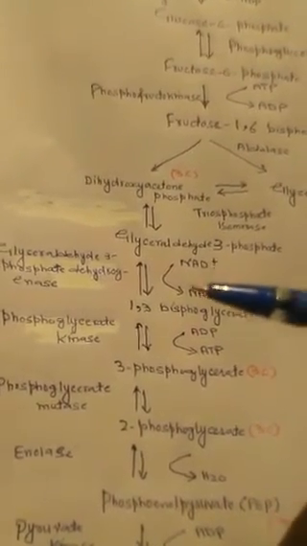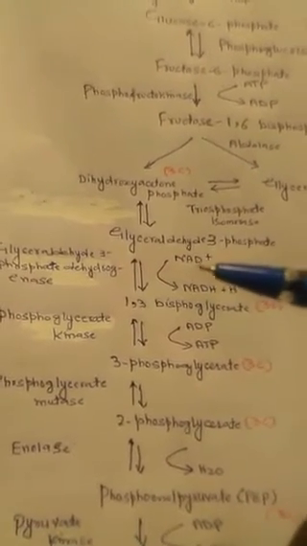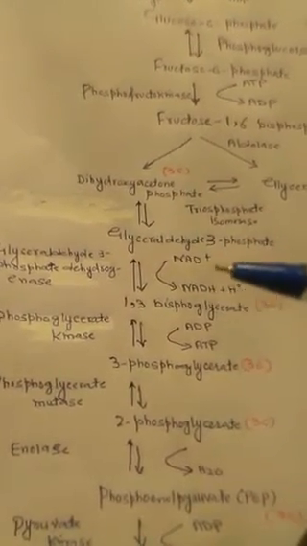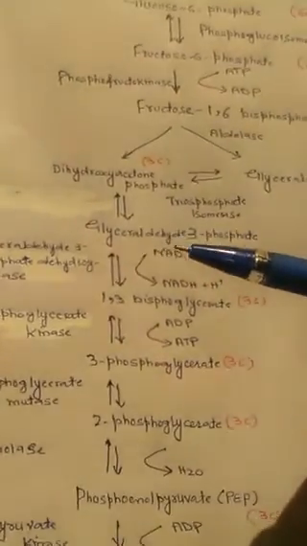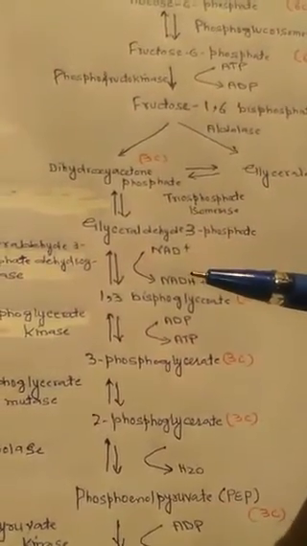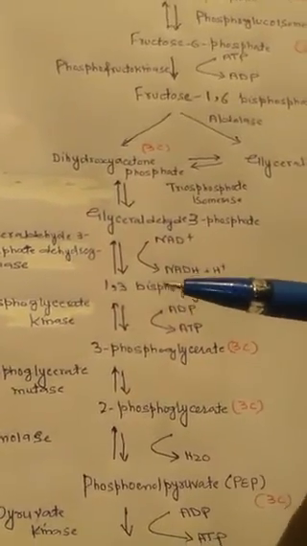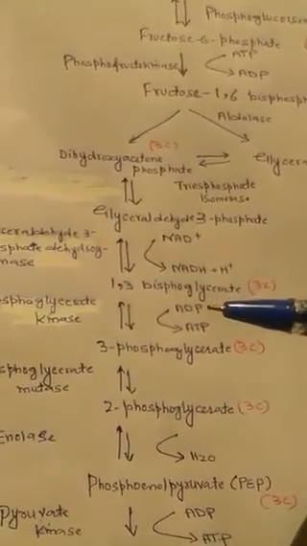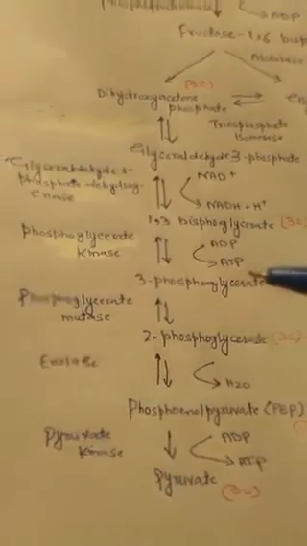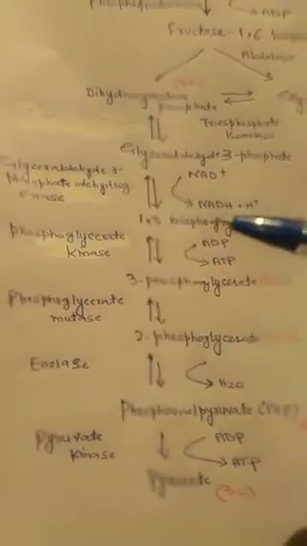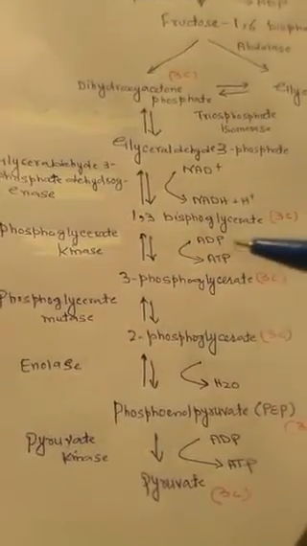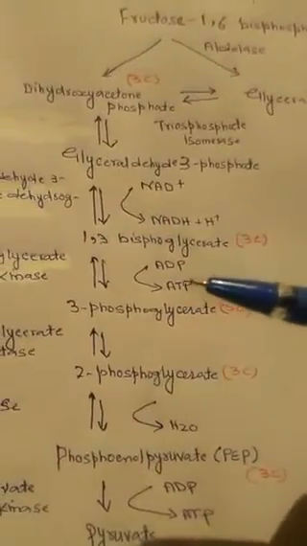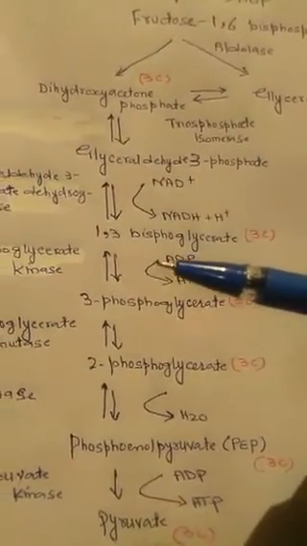2 hydrogen atoms are removed, and these are accepted by, you can have a look here, nicotinamide adenine dinucleotide, which is converted into the reduced form of nicotinamide adenine dinucleotide and hydrogen ion. The end product here is 1,3-bisphosphoglycerate. Then you can have a look here. This 1,3-bisphosphoglycerate, here again there is ATP generation. You can have a look here. Here ADP is changed into ATP.